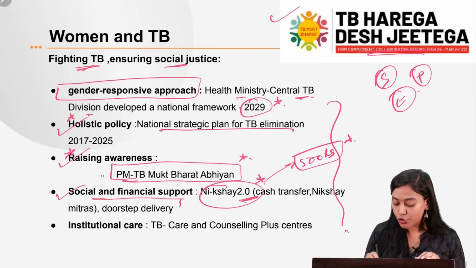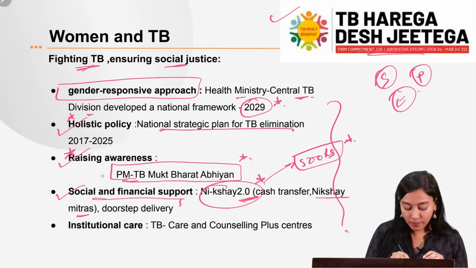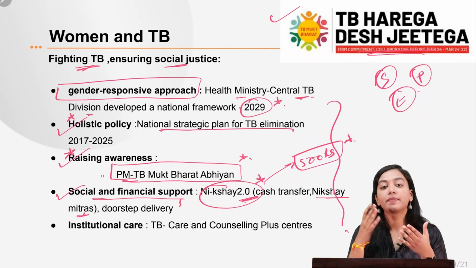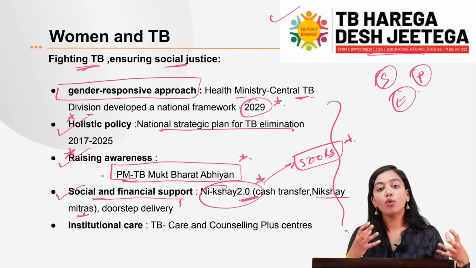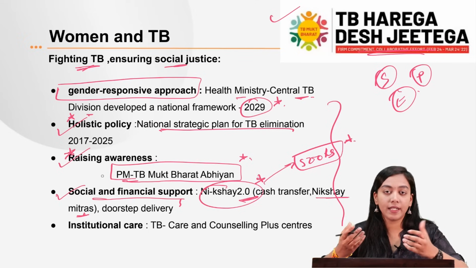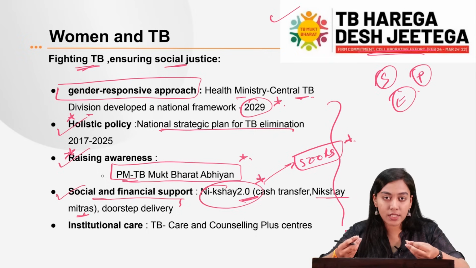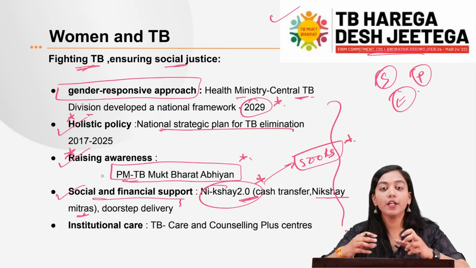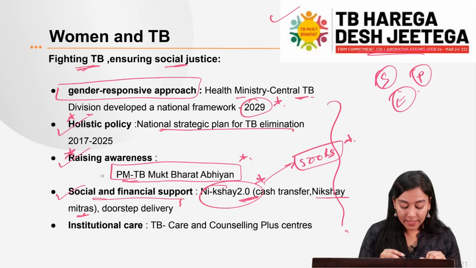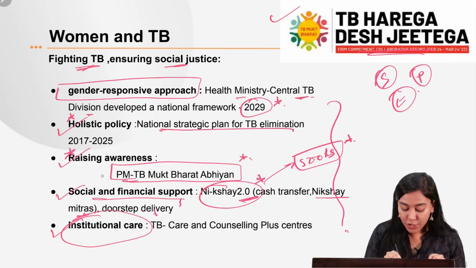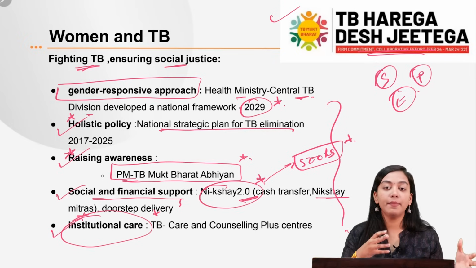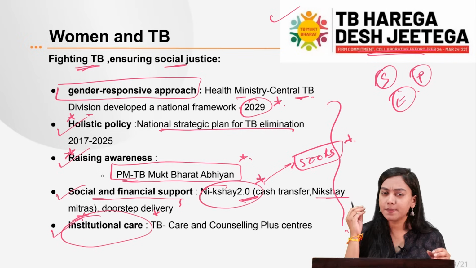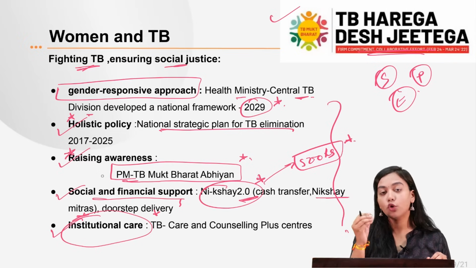At the same time, they are also provided with Nikshay Mitras. Now, Nikshay Mitras are those who provide psychological, logistical, and also medicinal support to the patients who are suffering from TB. And this is more important for women who don't go out because of the lack of accessibility. They don't go out for the diagnostics or to get the proper treatment. So it's better to have doorstep delivery for them. Then in the last, we need to have institutional care where certain infrastructure is dedicatedly made in order to rehabilitate and to treat the TB patients. And this is specifically important for the destitute and the homeless women.